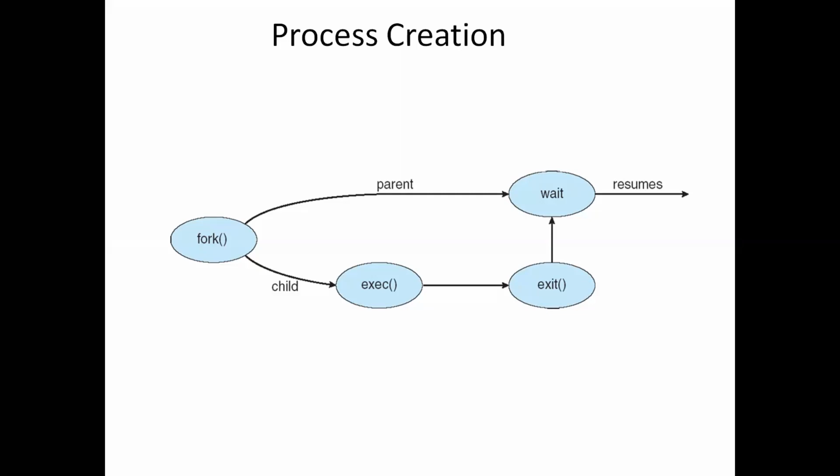The last instruction in the child process is the exit system call. By invoking it, the child informs the parent that it has completed its job. After that, the parent resumes from the waiting state to execute its other instructions.